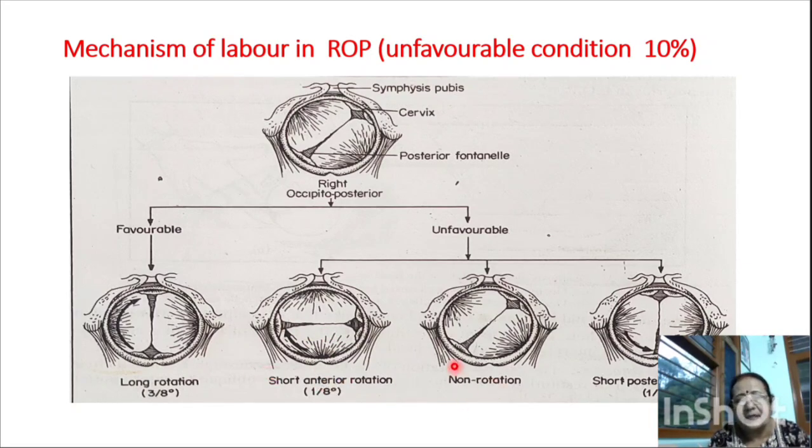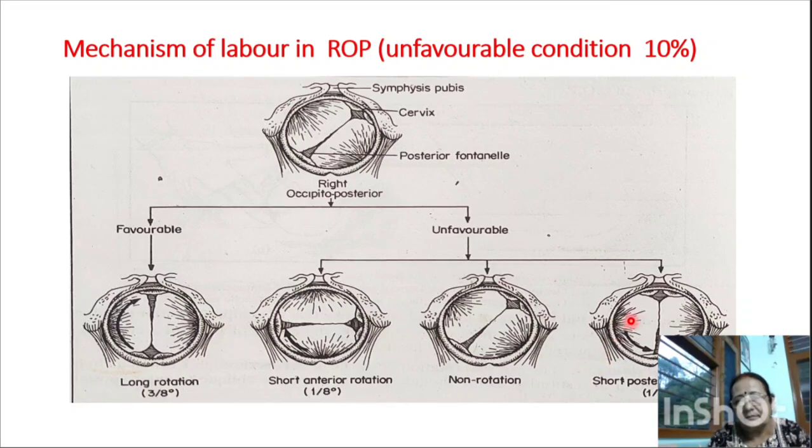This is the non-rotation of the head, because the engaging diameter of the head is suboccipitofrontal and engages in the oblique diameter of the pelvis and will descend the same way into the lower pole of the pelvis, and after that it will not rotate, and there will be an oblique posterior arrest.